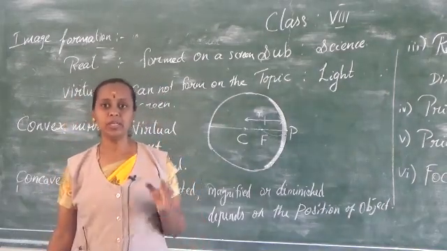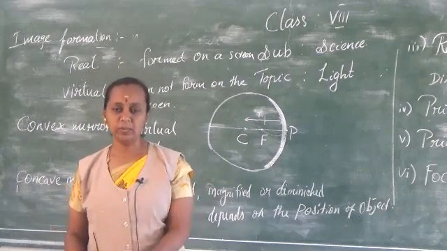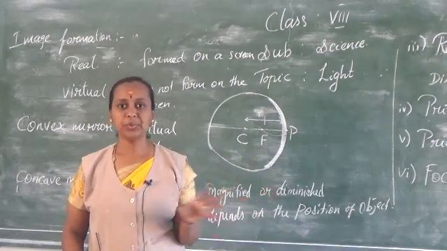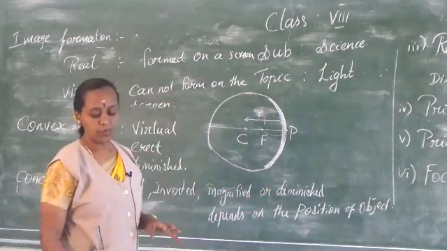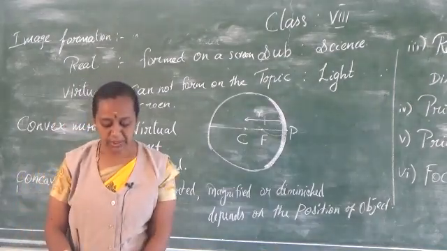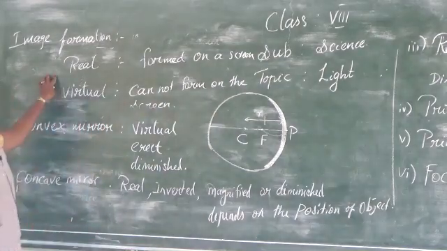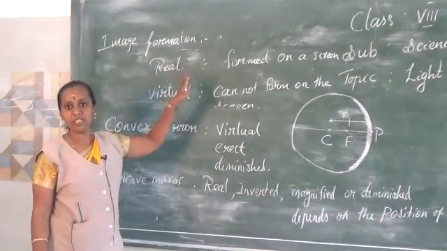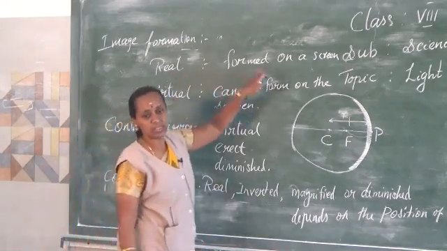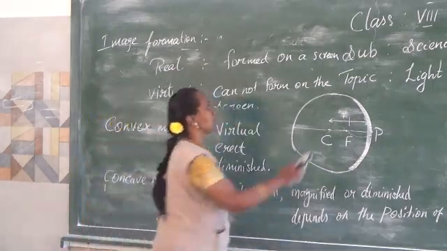So here we are going to learn some ray diagrams, how we get them, and there is a tabular column given. I will just draw and show you, so you can understand. First we will go for the tabular column given, that is table 3.2, image formed by concave mirror. Spherical mirrors produce two kinds of images, real and virtual. Real images can be seen on the screen, whereas virtual images cannot be formed on the screen.